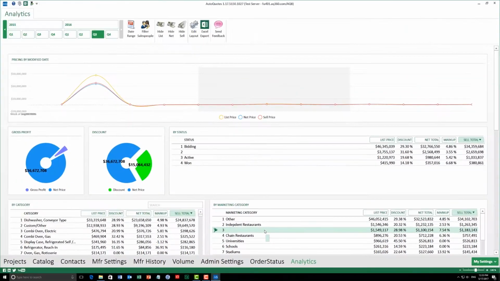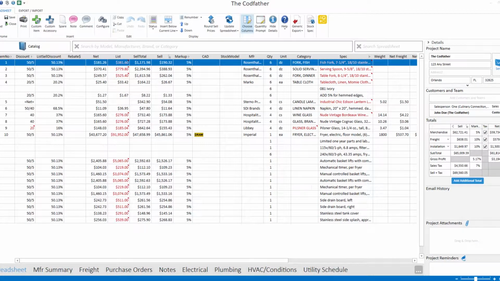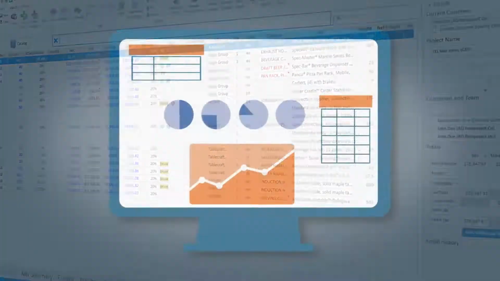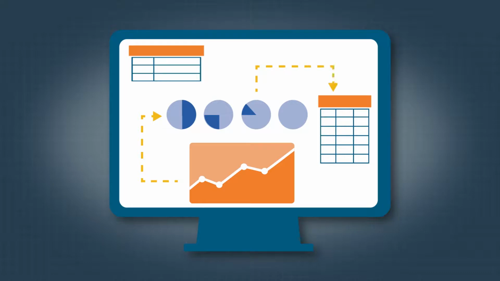All you need to do is click the Analytics tab at the bottom of your screen to see quoting data that's specific to your projects. This helps you adjust your selling strategy as needed. And if you're a company administrator, you can also view company-wide data, which can help you better inform your sales team.